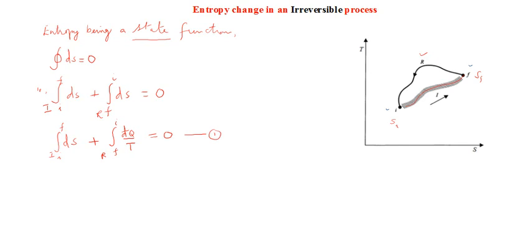Now this result, equation number 1, we got from the state function nature, or exact nature, of the entropy function, right? Now let's depend upon the Clausius inequality.